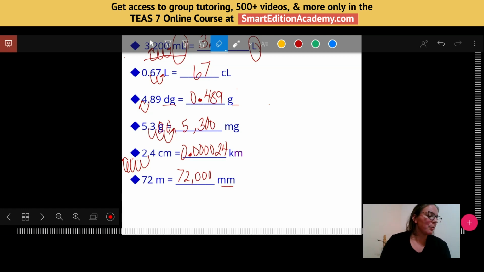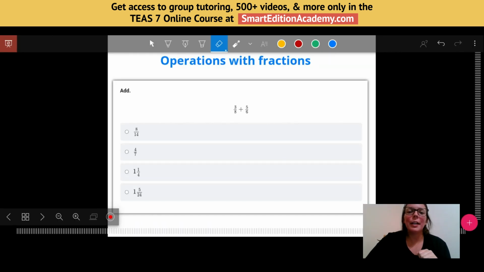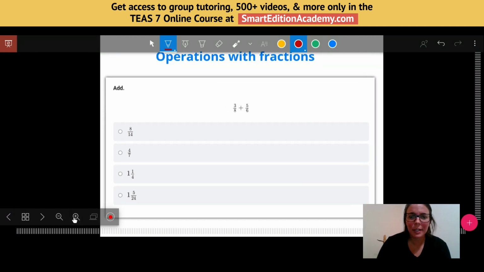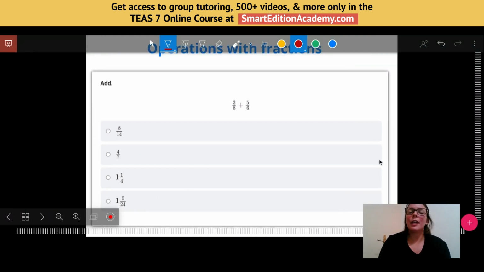So we're going to jump into a mixed review of the content that you will see. We'll go through 1 or 2 examples of each of the different topics we mentioned in the first slide, starting with operations with fractions. So I've got a couple examples here. The first one we need to add. So let me zoom in a little bit more so that you can see: 3/8 plus 5/6 is the problem we need to solve.